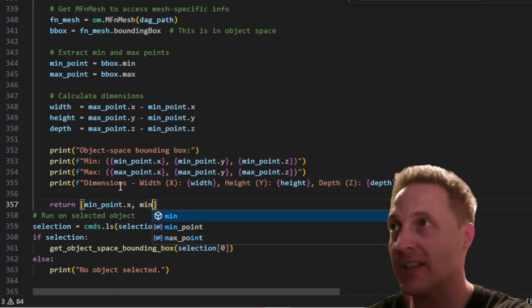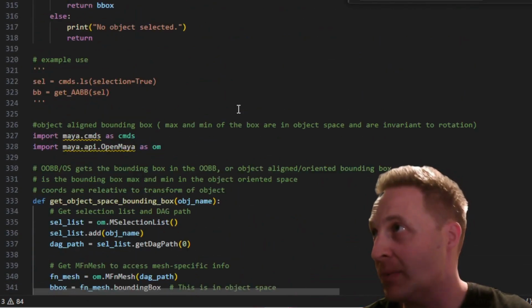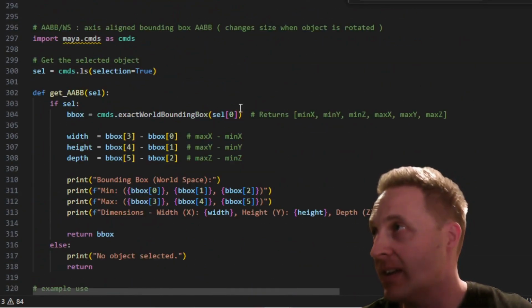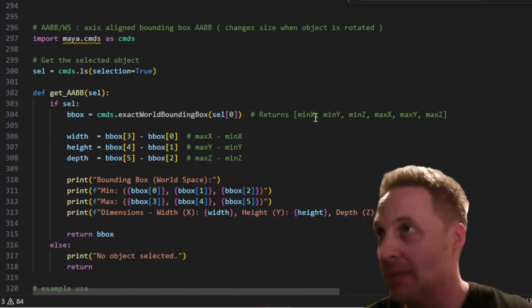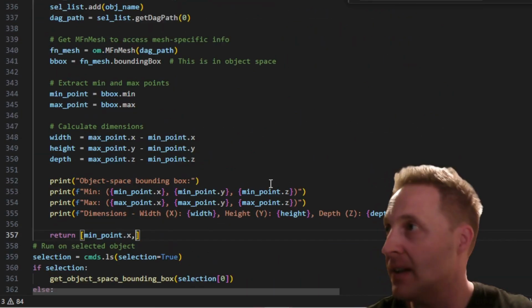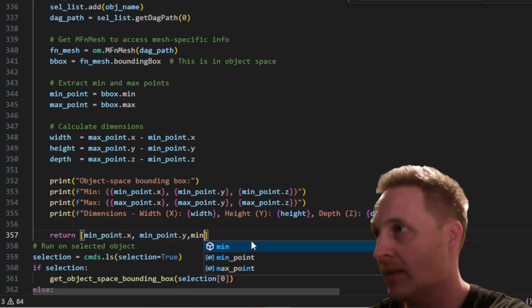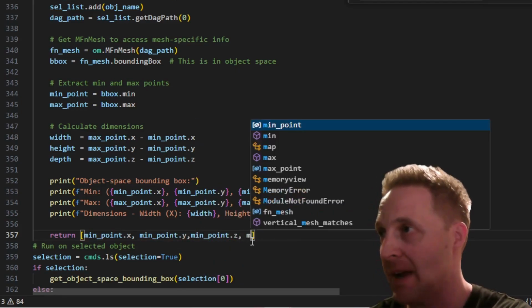We'll do it just like the format that you get back when you use the Maya command as opposed to the API. The Maya command gives you back min, min, min, max, max, max. So we'll do it that way. So it'll be min, and then max, max, max.